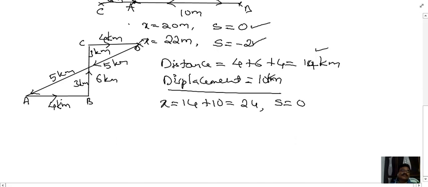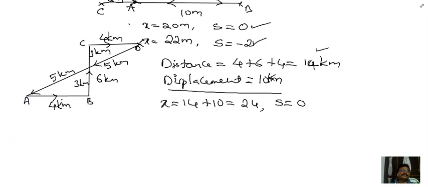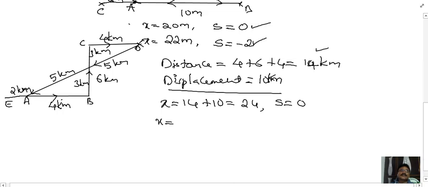Suppose the crow forgot its nest and reached somewhere here, I am taking E, which is 2 kilometers away. Then distance becomes 24 plus 2, that is 26, whereas s becomes minus 2 kilometers.